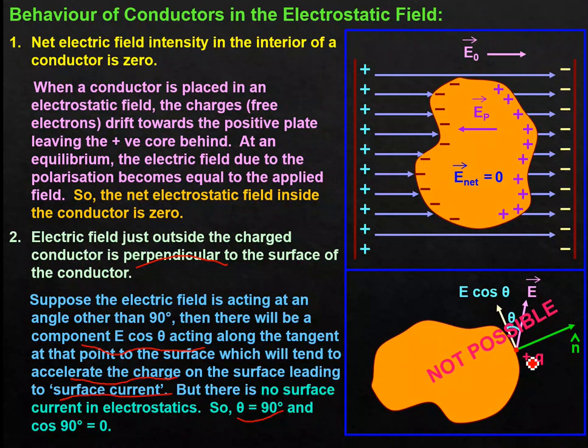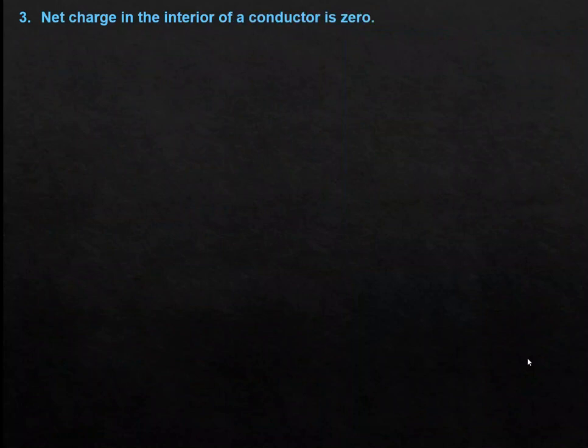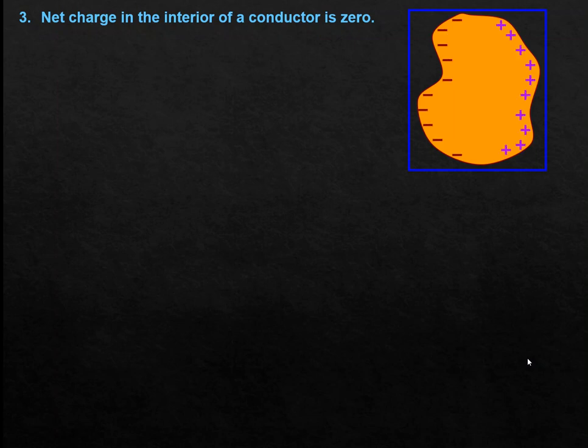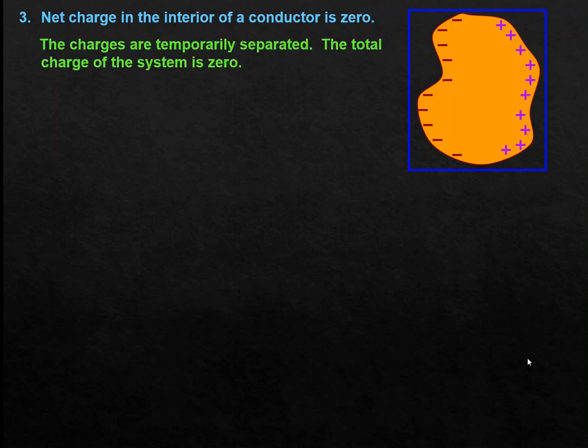Okay. So the third property is that the net charge in the interior of a conductor is 0. For that, we have taken a conducting specimen. The charges are only temporarily separated; the total charge of the system is 0. Now we can apply Gauss law. So what is Gauss law? As per Gauss theorem, the electric flux through a closed surface, that is the surface integral of E dot ds vector over the Gaussian surface, will be equal to Q